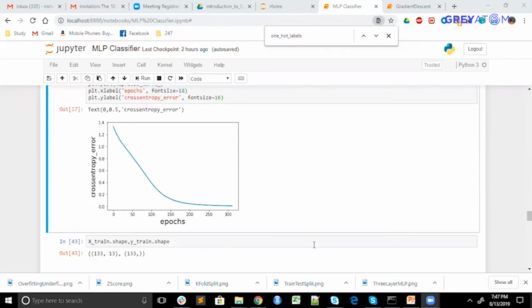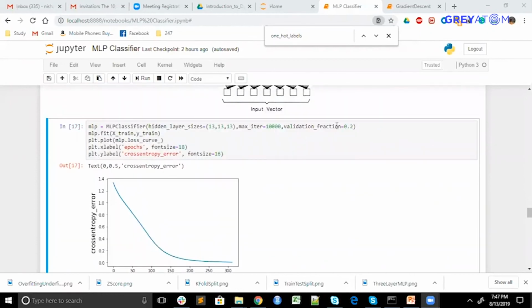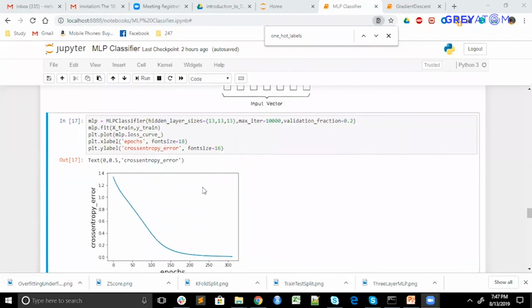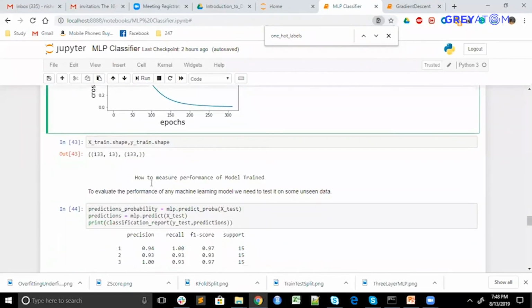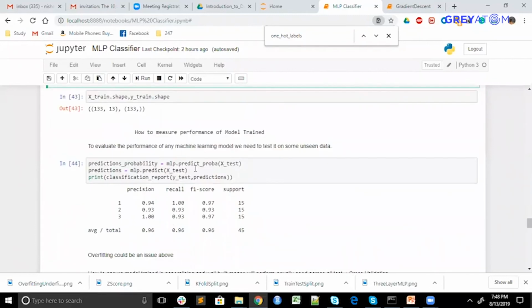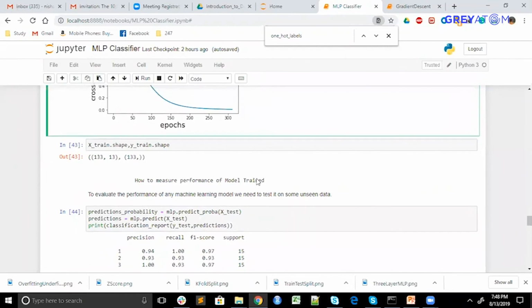So what I was covering here is, we pass a validation fraction in order that the model can see whether it is able to perform better on the unseen data set. This is also unseen, because it is learning from the train, and we will plot the loss over here. Then we will be predicting on the test data set. Basically, test is something which we have not seen.